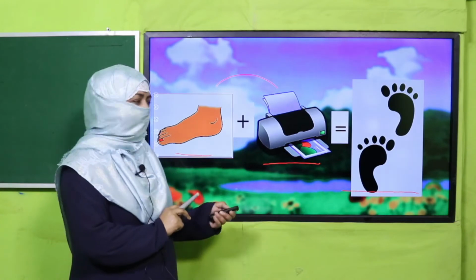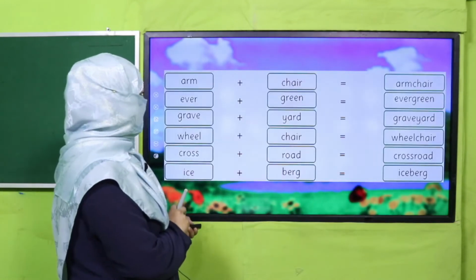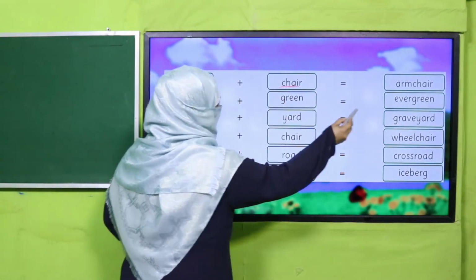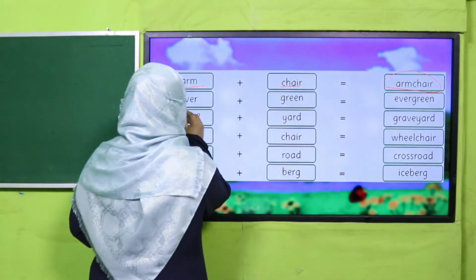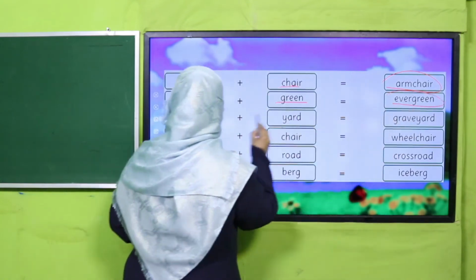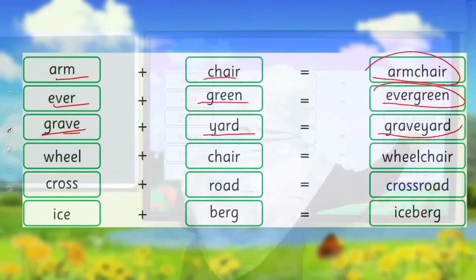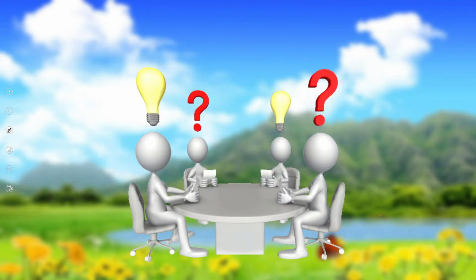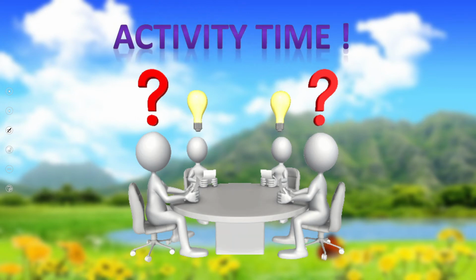Are you clear? Okay, so it's time to practice from your book. There are examples: arm, chair, compound word becomes armchair; evergreen; graveyard; wheelchair; crossroad; and iceberg, compound word, iceberg, right? These are the examples of compound words. So I'm going to check your concept through an activity. Are you ready for that?